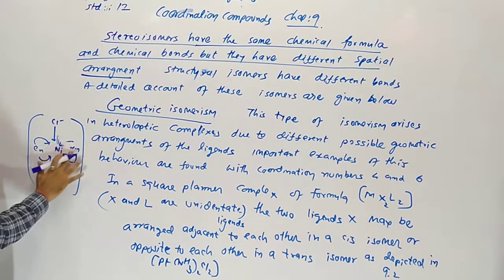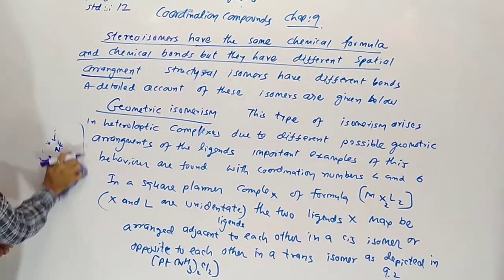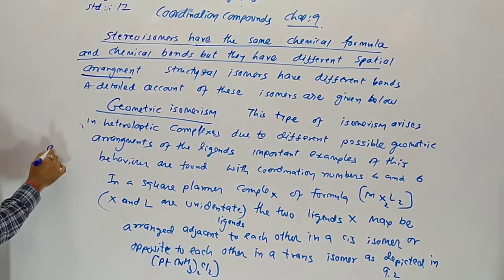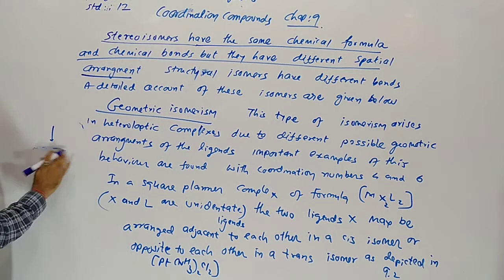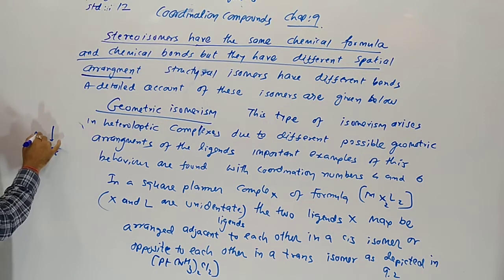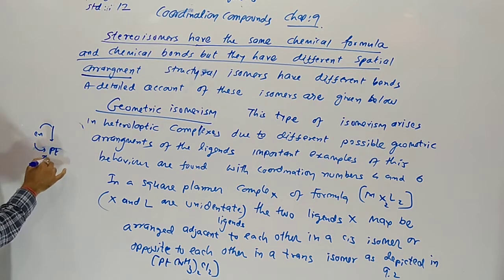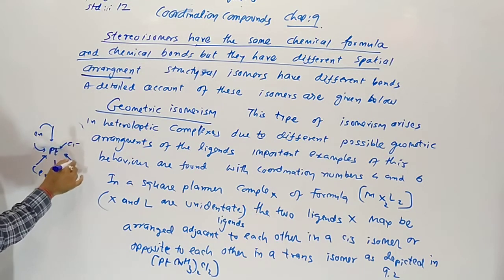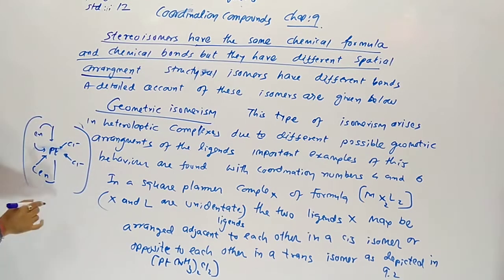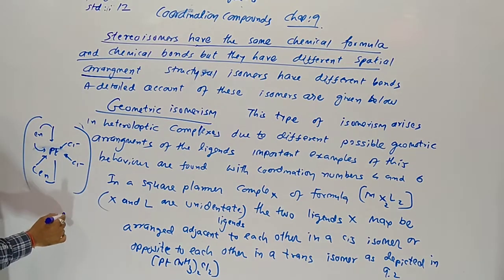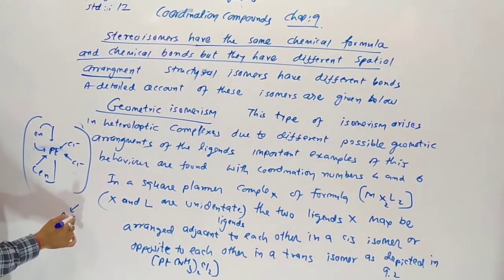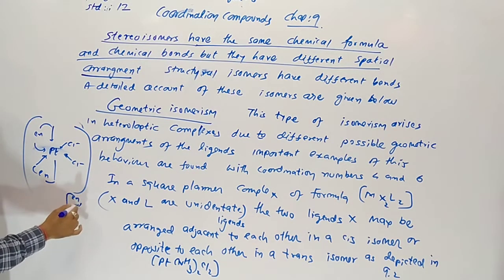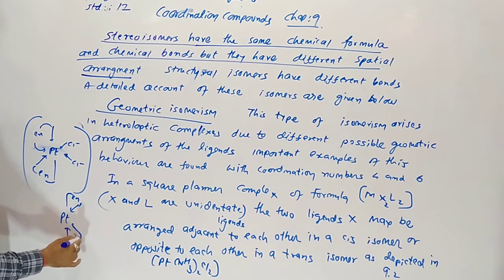Similarly, platinum is combined with ethylene diamine and ethylene diamine, and 2 chloride. The mirror image of this is like this.